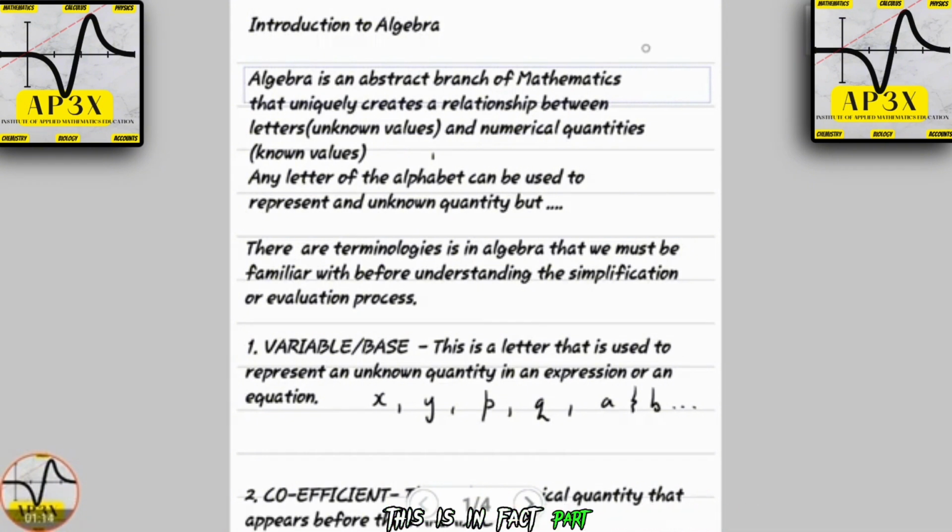So of course in today's video we're going to be looking at an introduction to algebra. This is in fact part one of a two-part series in which I'm going to be going through the whole basic concepts and applications related to algebra, a topic that is feared at every level in math. But why fear algebra if you have a strong fundamental? Obviously, a lot of students do not have very strong fundamentals, and particularly the ambiguities and misconceptions of concepts and terms in algebra have been misunderstood, hence why you may or may not struggle.